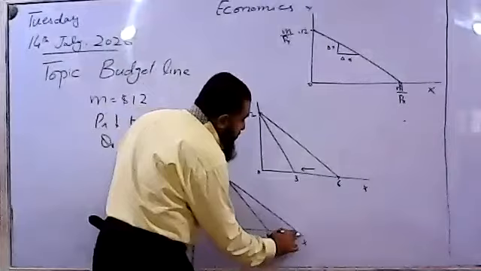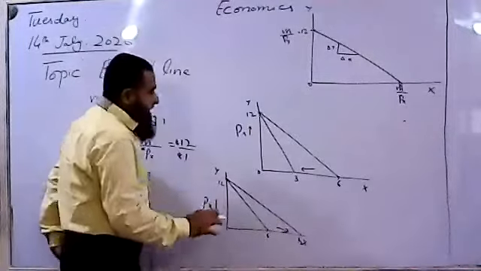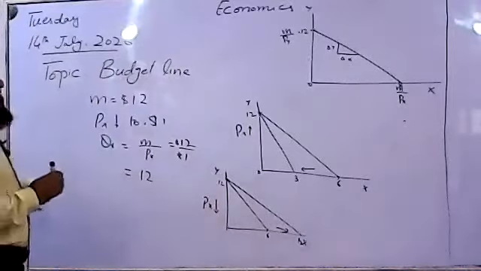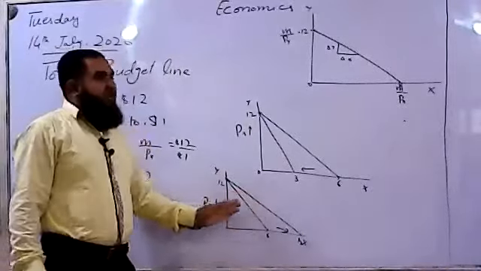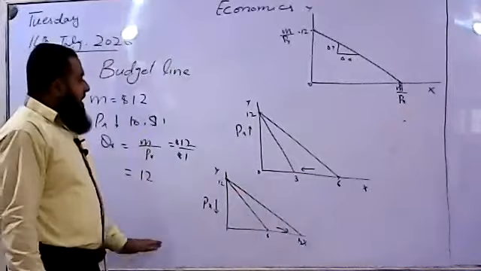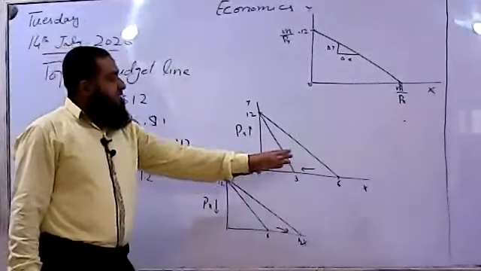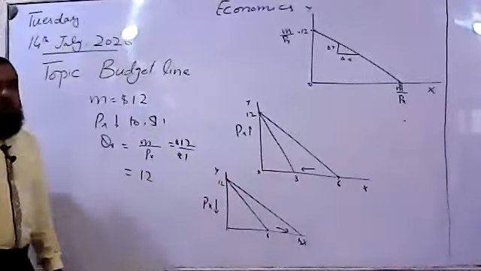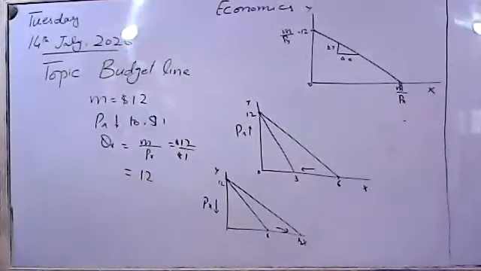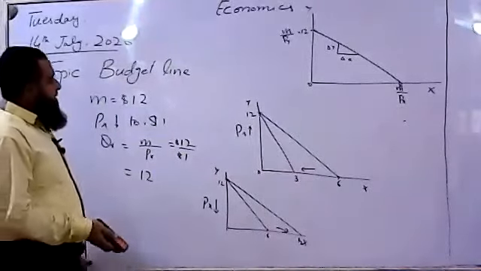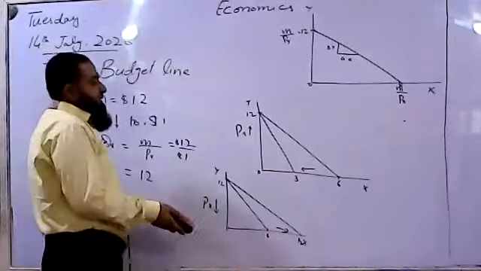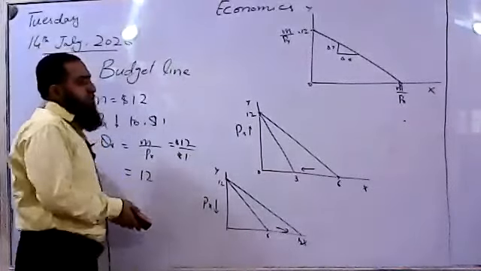So this is what happens when the price of X increases, and this is what happens when the price of X decreases. The budget line will have outward rotation due to a fall in the price of X, and when the price of X increases, the budget line will have inward rotation. That is about the changes in the price of X. When price increases, the budget line will become steeper.